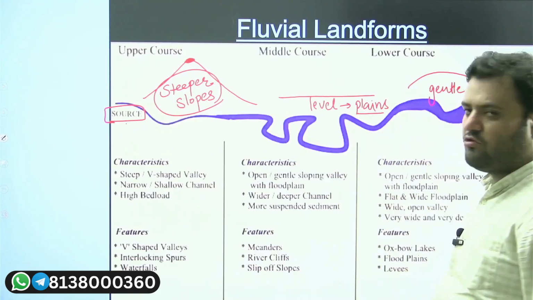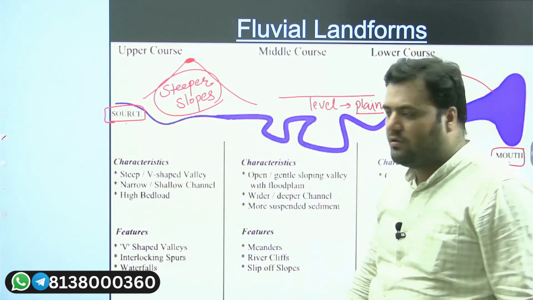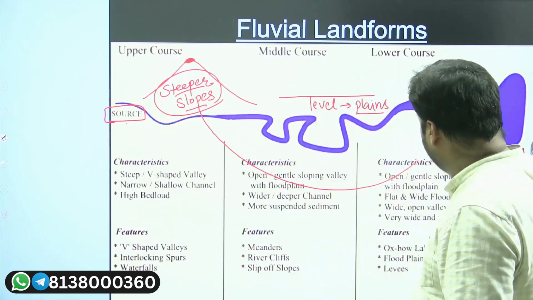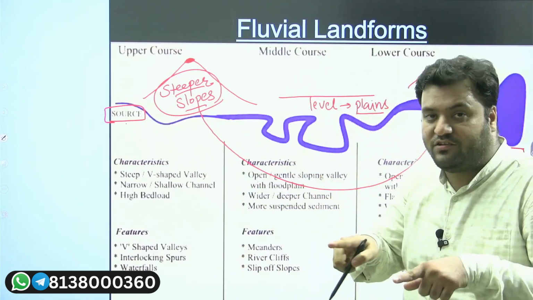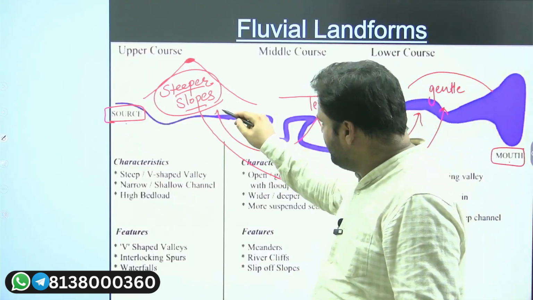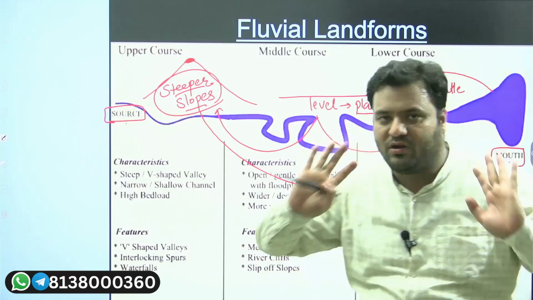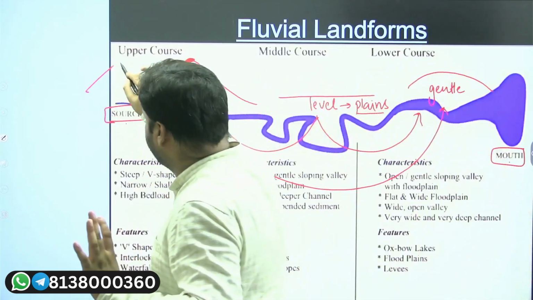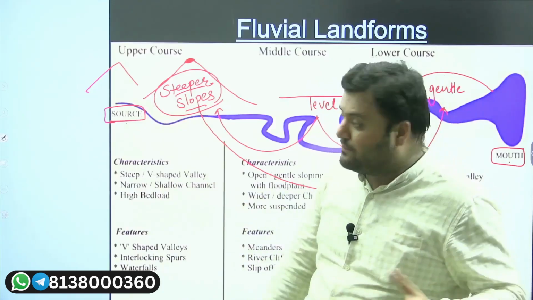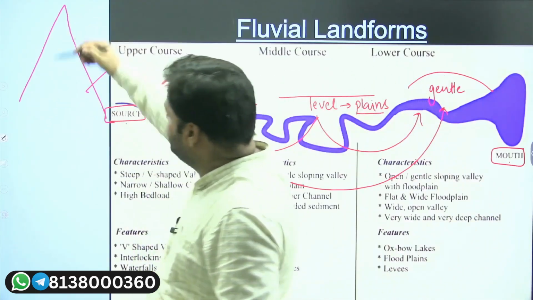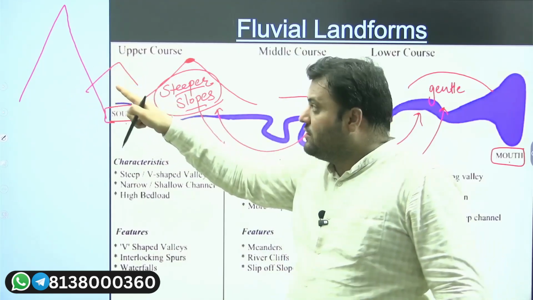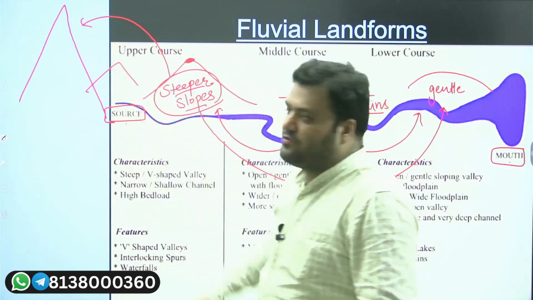This could be gentle slope. This could be steeper slope. Now you are saying these steeper slopes with respect to this gentle when you compare it. When you compare level plains with gentle and when you compare these level plains with respect to the steeper, that is how topography is arranged. Here the topography is vertical, simple. That's why we are talking in terms of steeper slopes. Suppose if you have a slope like this, you will say these are the steepest slope. Now the reference is steeper slopes.